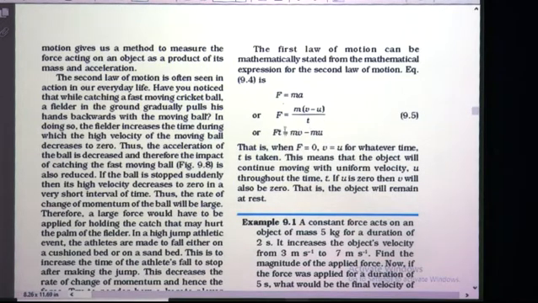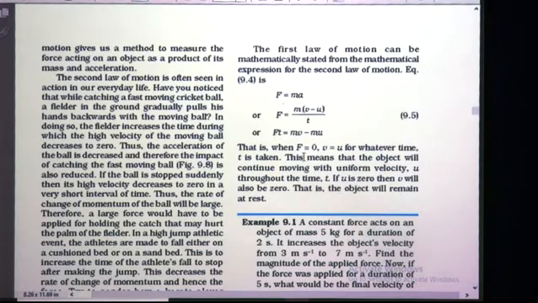Okay, take this t to the left hand side, it gets multiplied with F, you will get F into t. Ft is equal to, now multiply m with both the quantities, that is m into v is mv, minus m into u is mu. So you get the formula Ft is equal to mv minus mu.